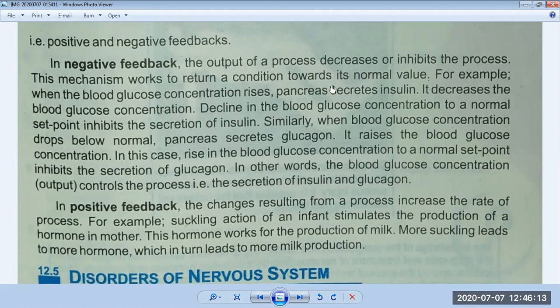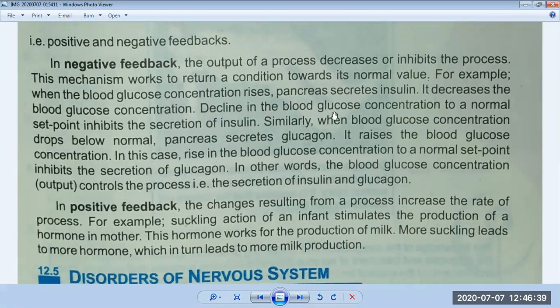You can understand with the help of an example. When the blood glucose concentration rises, the pancreas secretes insulin. We have discussed that when blood glucose concentration goes up in our blood, at that time the pancreas secretes insulin. What is the function of insulin? It decreases the blood glucose concentration.